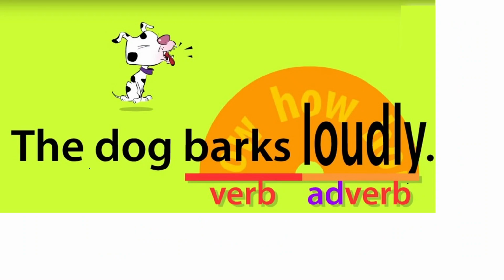Can you see this example, children? Now read this out. The dog barks loudly. So can you first tell me whom we are talking about? What is the subject here? Dog. Dog is the subject. It's the noun, right? Now what is the dog doing? Barks. So bark is what? It's the verb. It's the action that is happening. So the dog barks. This is a sentence. Now tell me how the dog is barking.